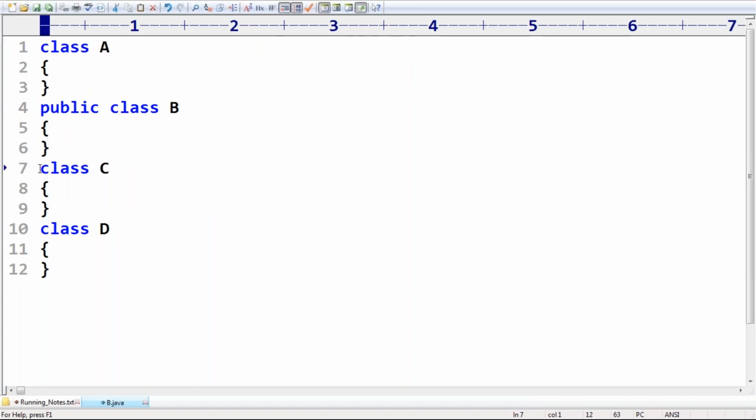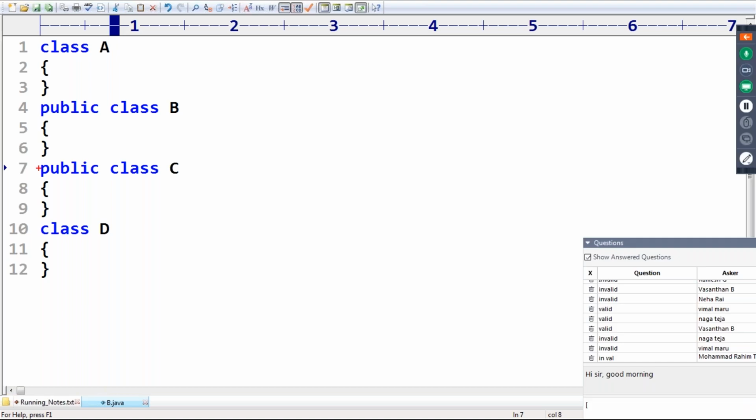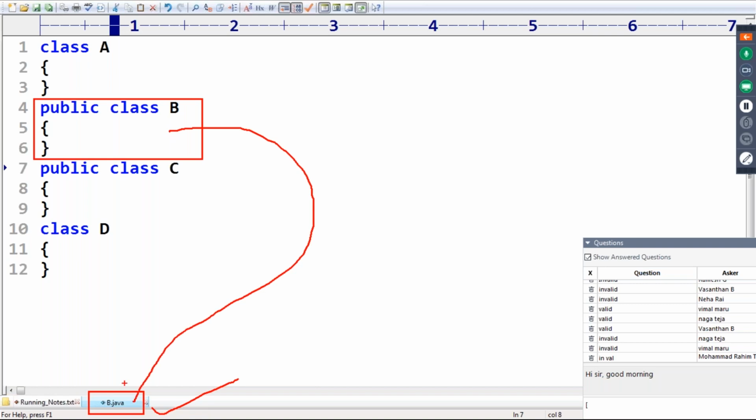Now I'm taking public class B and public class C. Is it valid or invalid? Invalid. What is the reason? The name of the program is b.java, and the public class B matches, so there is no problem up to this.